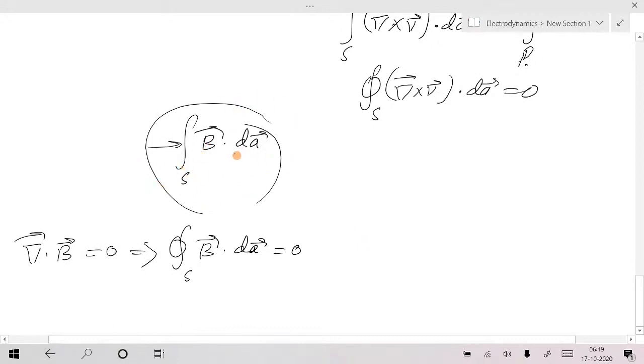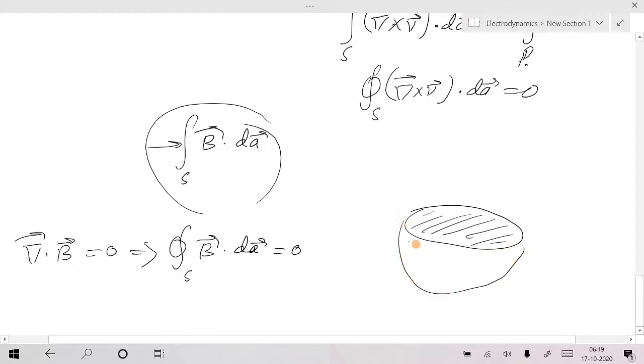You can choose any surface for a given boundary and calculate that magnetic flux, and you will get the same value. That's quite strange, am I right? You take one boundary line as a circle. Either you take the planar surface or a hemispherical surface. You will get the same flux of the magnetic field, because this boundary line is the same for both surfaces.